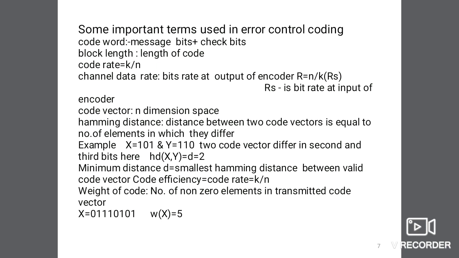And weight of code is very important. The number of non-zero elements in the transmitted code vector is called vector weight. Here we use a transmitted vector x equal to 0 1 1 1 0 1 0 1. Here the number of ones is 5, so the vector weight of the code is 5.